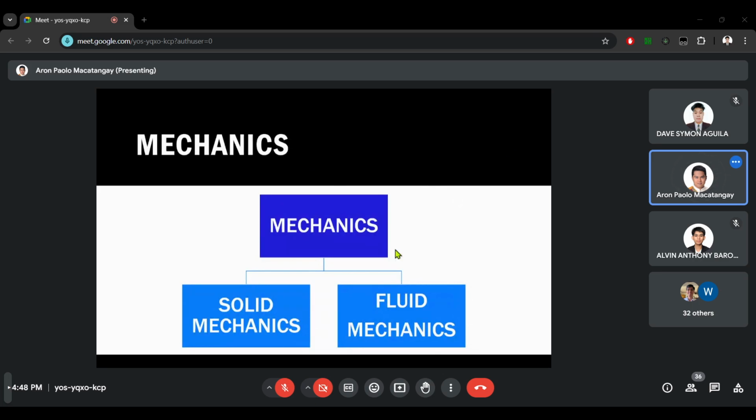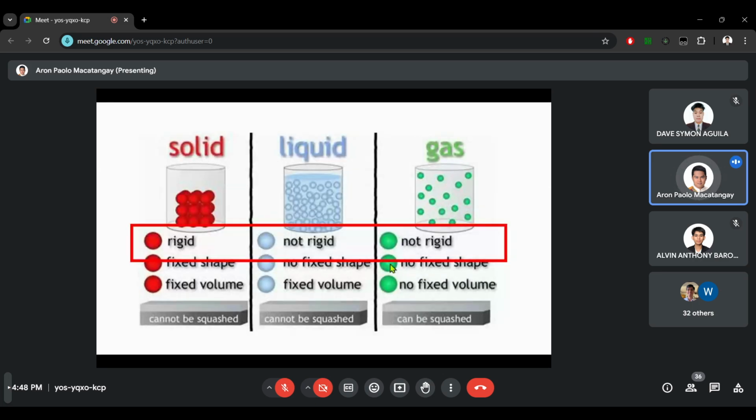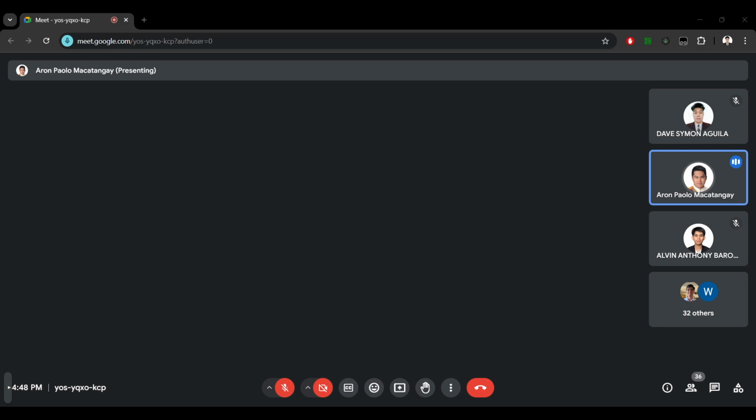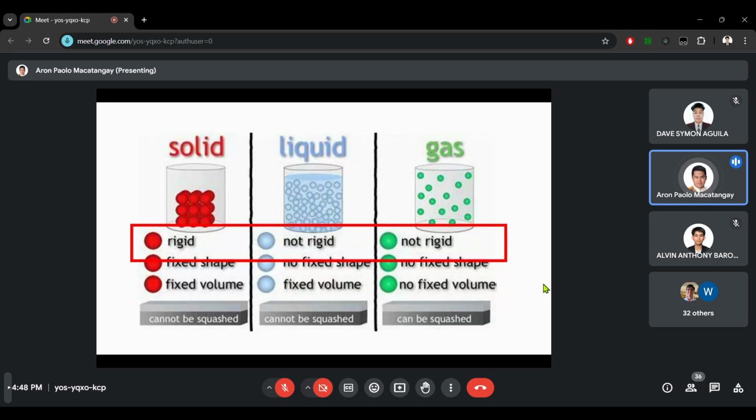Okay, so let's continue. Before we go forward, let's just do a quick differentiation between solids, liquids, and gases. The common term that you encounter during your SRB and DRB days is the word rigid. Okay, rigid means that the object is capable of keeping its shape on its own.